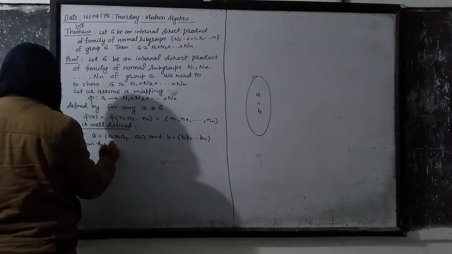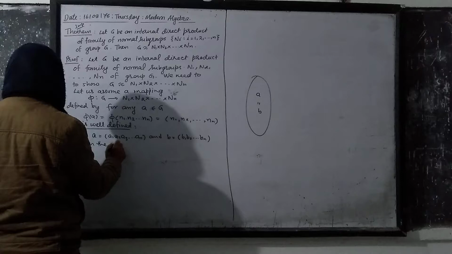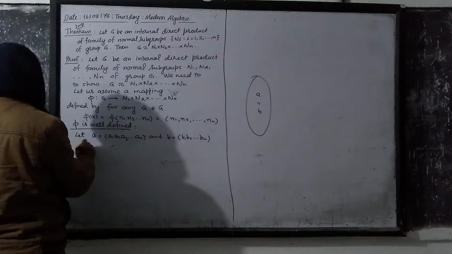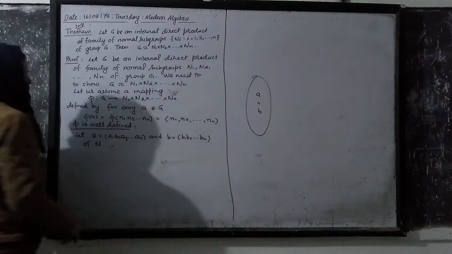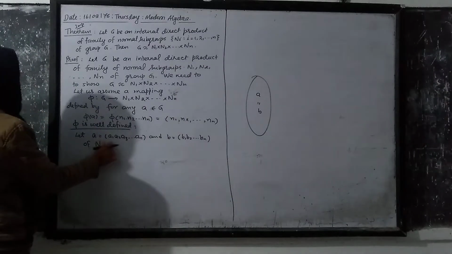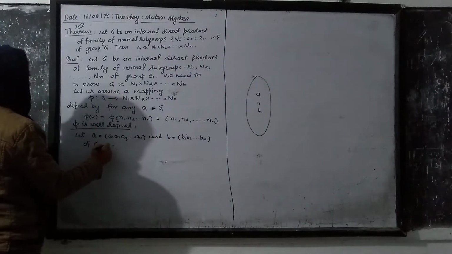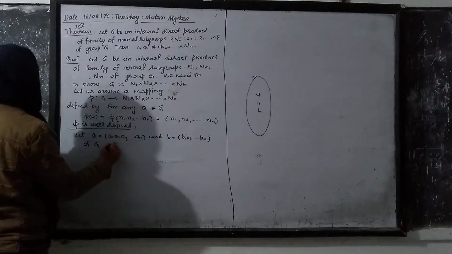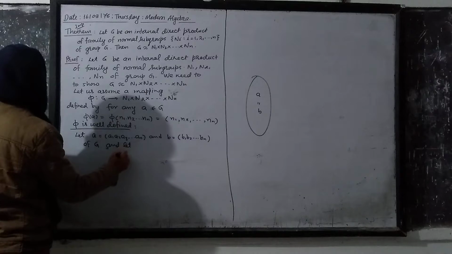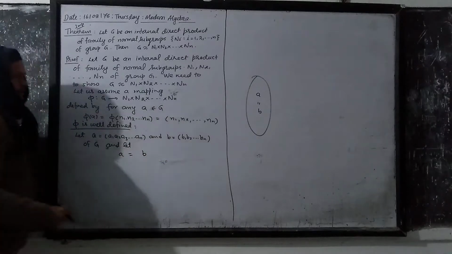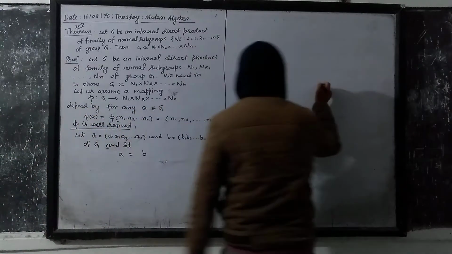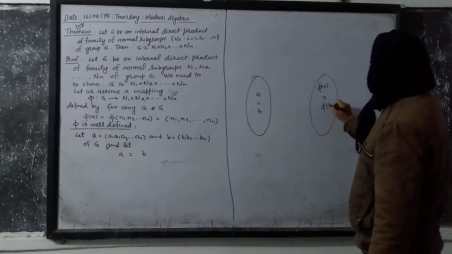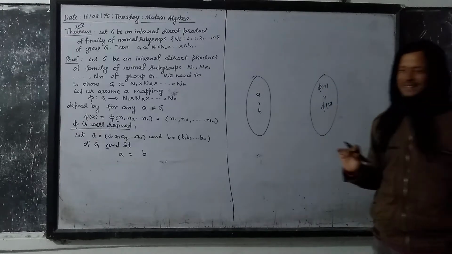From the normal subgroups N1 up to Nn of G, let A be equal to B, and then I will show that its image phi(A) will also be equal to phi(B). This is the result I have to reach.